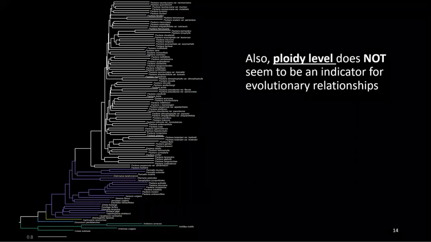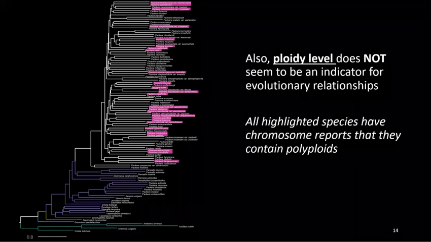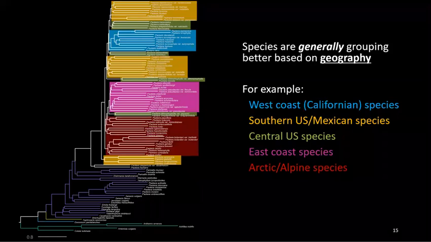Additionally, when we map ploidy onto the tree, we see that polyploidy does not seem to be a good indicator. And so here I've highlighted all species that have reports of polyploid counts. So that could be from tetraploid to octoploid and beyond. And so again, ploidy level also does not seem to be an indicator for evolutionary relationships. What seems to generally be a better indicator is geography.